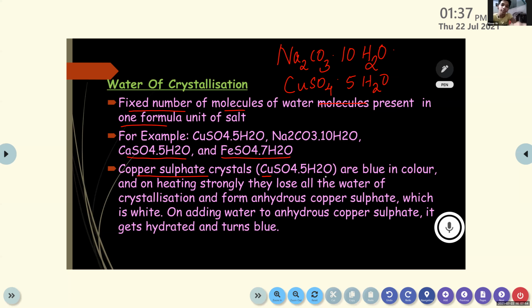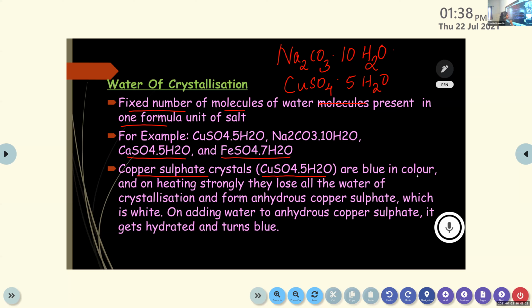Ma'am, in that one, why is there a dot in the CuSO4 formula? See, along with the CuSO4, water molecules are there. To note that water molecules, we are using this dot. When you read, you can simply read CuSO4, 5H2O. It's another molecule. That's why we are using this dot to separate these molecules.